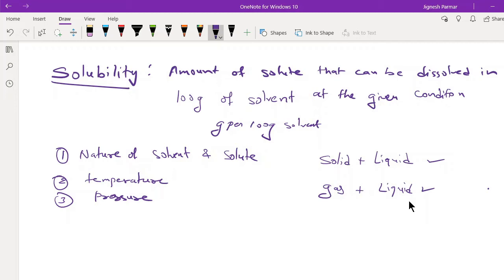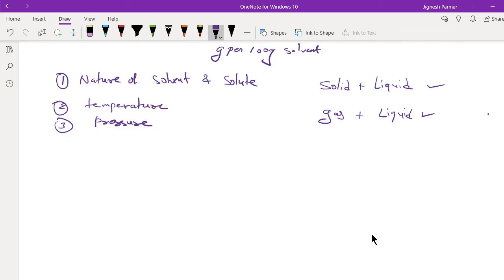So you must have heard about a solution which is called a saturated solution. Okay, so what is that? Let's take an example.